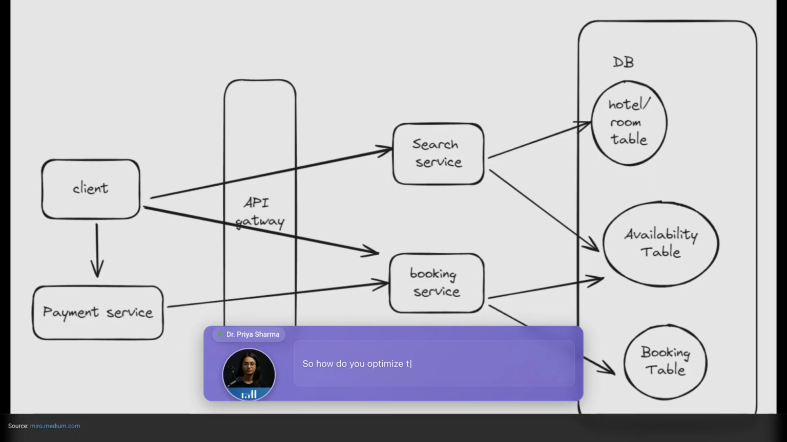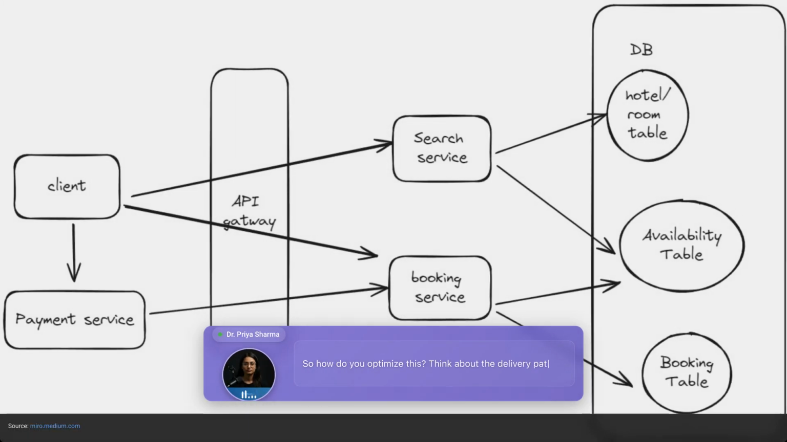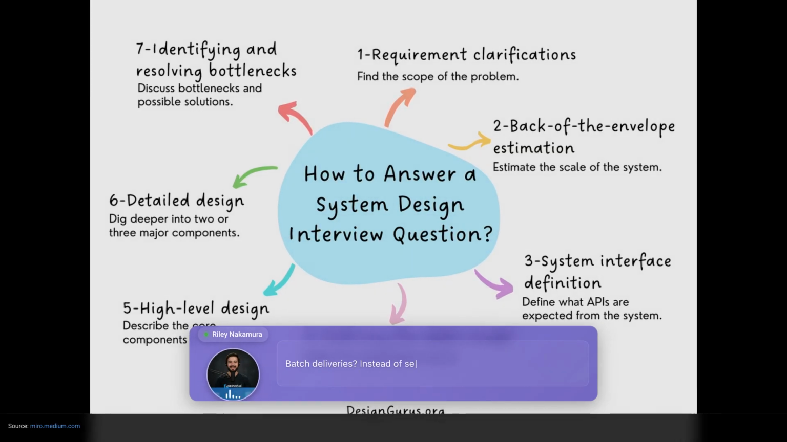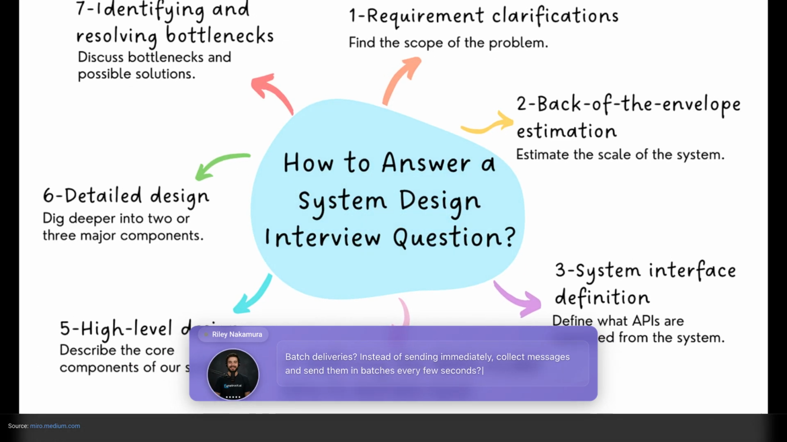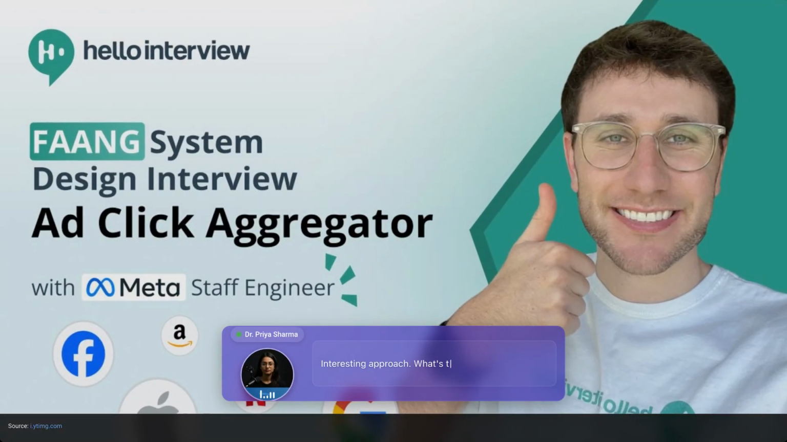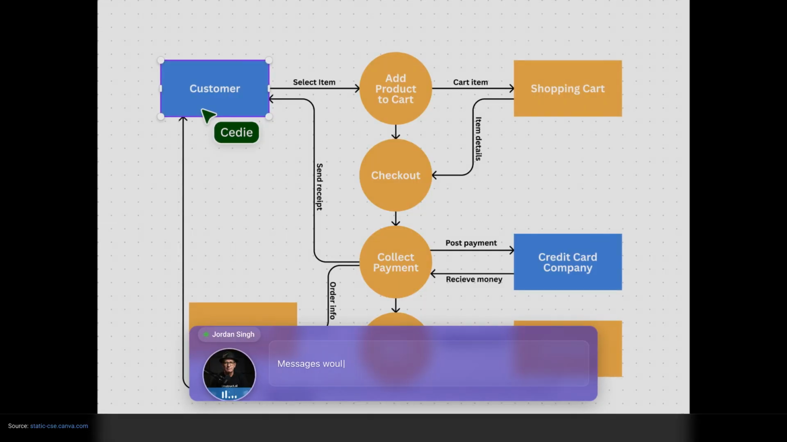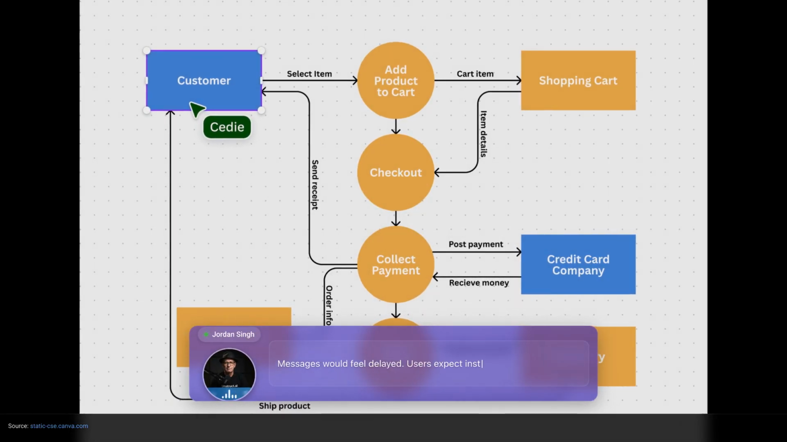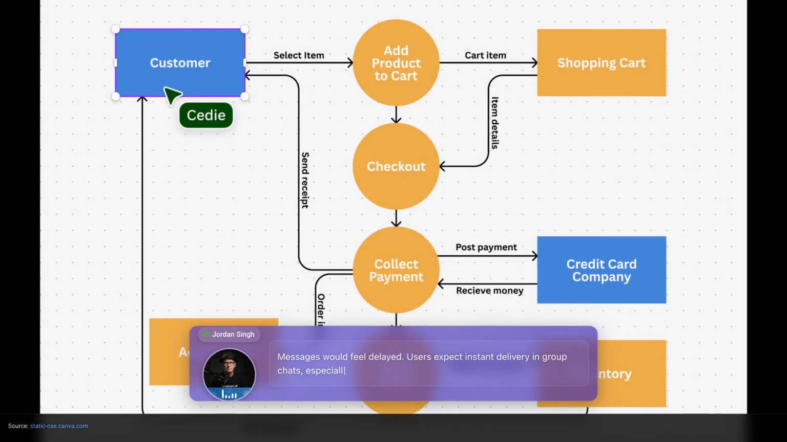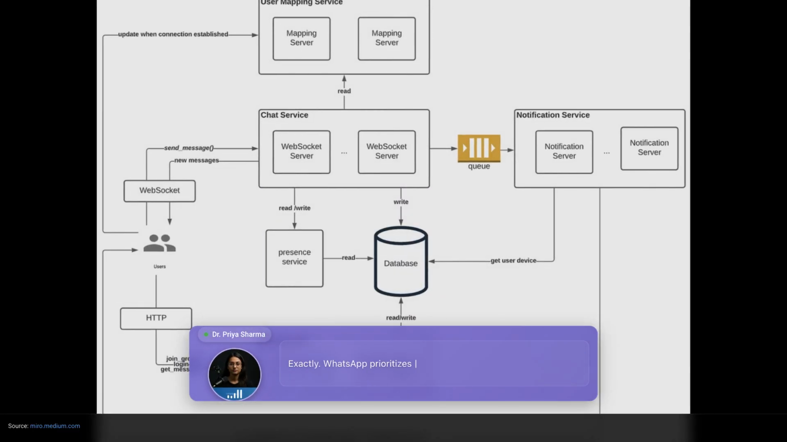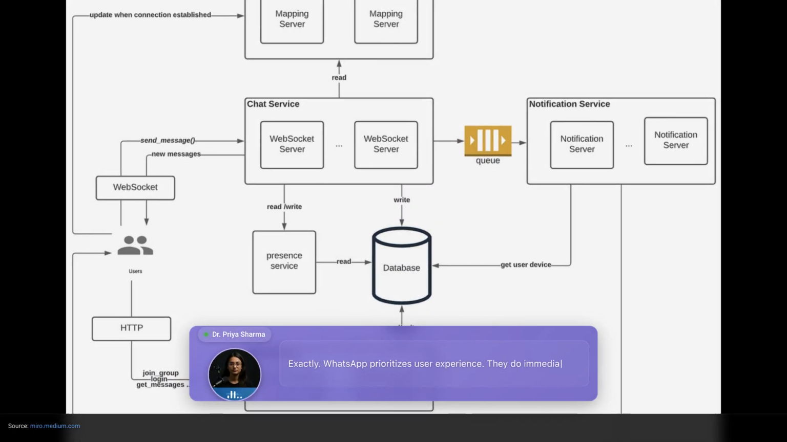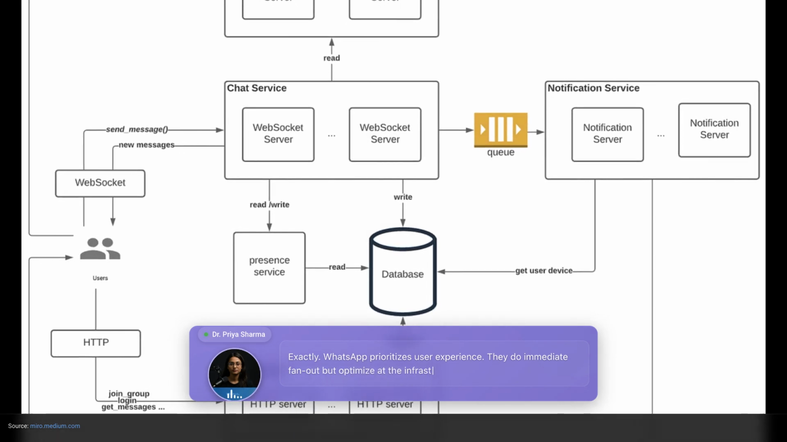So how do you optimize this? Think about the delivery pattern. Batch deliveries: instead of sending immediately, collect messages and send them in batches every few seconds. Interesting approach. What's the user experience impact? Messages would feel delayed. Users expect instant delivery in group chats, especially during active conversations. Exactly. WhatsApp prioritizes user experience. They do immediate fan out but optimize at the infrastructure level.